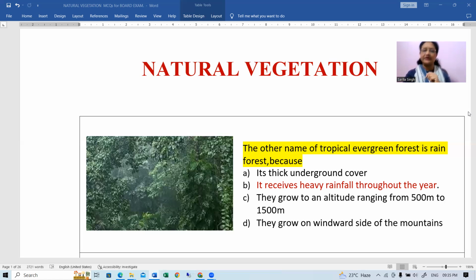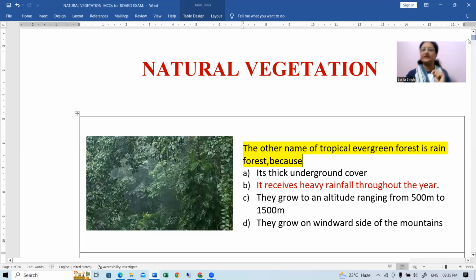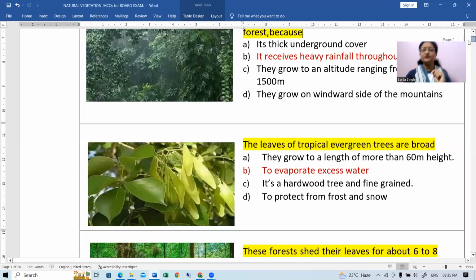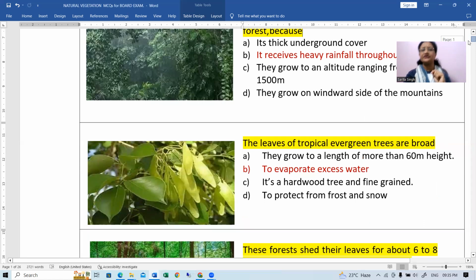What is the reason for that? Because it receives heavy rainfall throughout the year. Right? There are different reasons. So in that, children, you have to understand कि कौन सा सही आंसर यहाँ पर होना चाहिए। ठीक है? Next है, the leaves of tropical evergreen trees are broad. Reason क्या हो सकता है उसका?